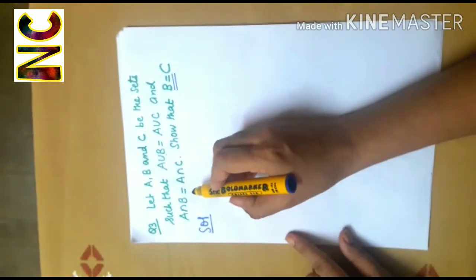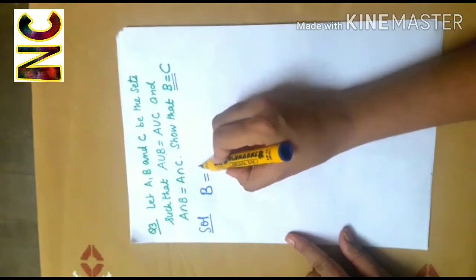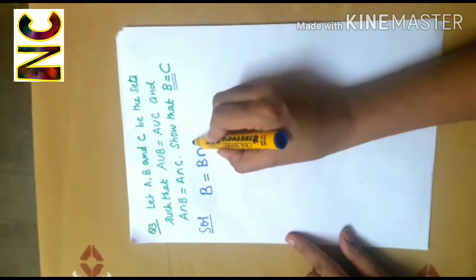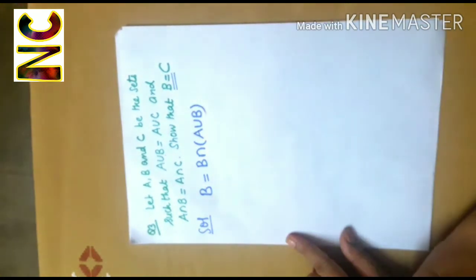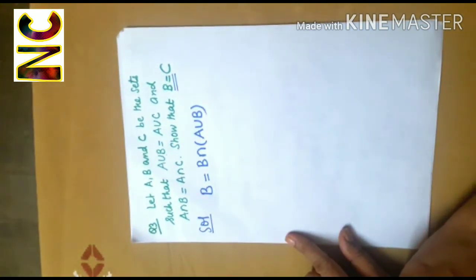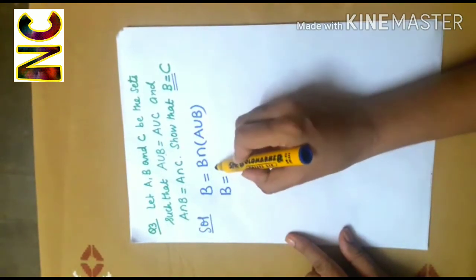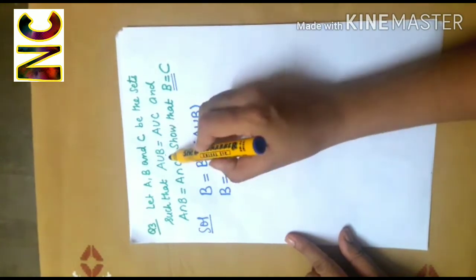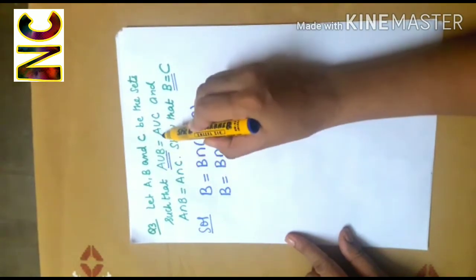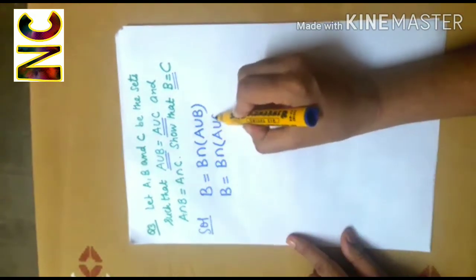As we did in the last question, I can write B as B intersection A union B. Now, B is equal to B intersection. According to the question, A union B is equal to A union C. So I write here A union C.